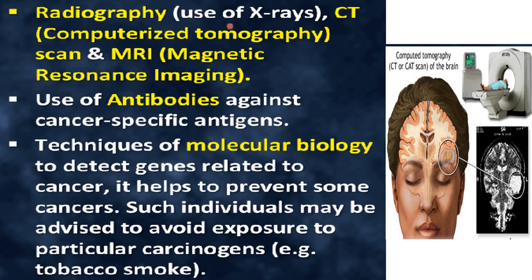Next technique is CT scan. That is also called computerized tomography scan. So what is done here? A combination of many X-rays from different angles is used here to study any suspected tissue or suspected organ. So you can call it a better version of radiography. Here you can see the complete machine for the CT scan. So here X-rays taken from different angles are combined to scan the complete organ, right?